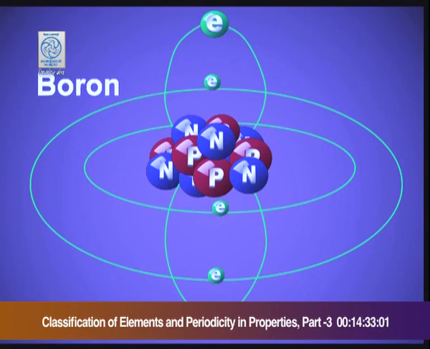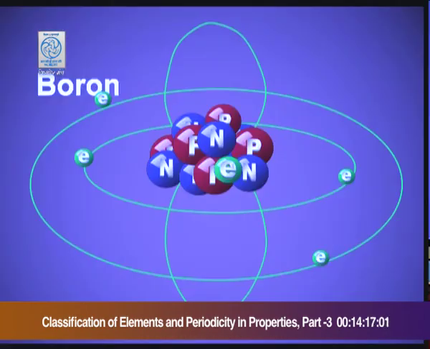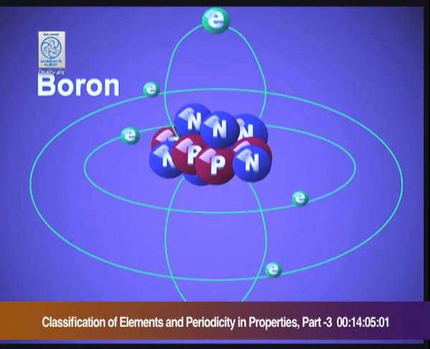Boron. Now, the electronic configuration is 1s2, 2s2, 2p1 because the atomic number of boron is 5. There are 5 protons in the nucleus and 5 electrons in boron, out of which 2 electrons are in the first shell, that is 1s2, then again 2 electrons in the next shell, that is 2s2, and 1 electron is in the p orbital, that is 2p1.